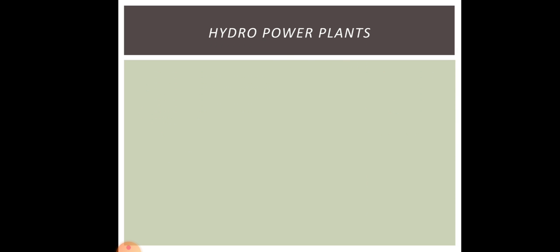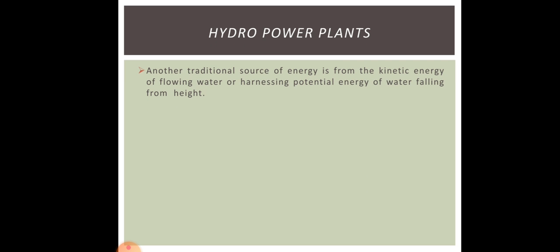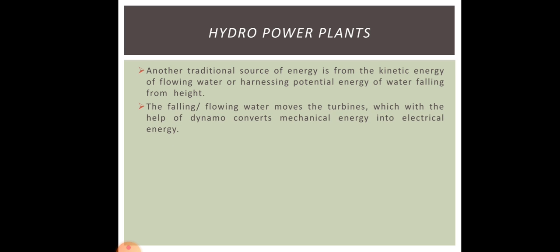Next, conventional source of energy is your hydro power plants. Another traditional source of energy is from the kinetic energy of flowing water or harnessing potential energy of water falling from height. The falling or flowing water moves the turbine, which, with the help of dynamo, converts mechanical energy into electrical energy.